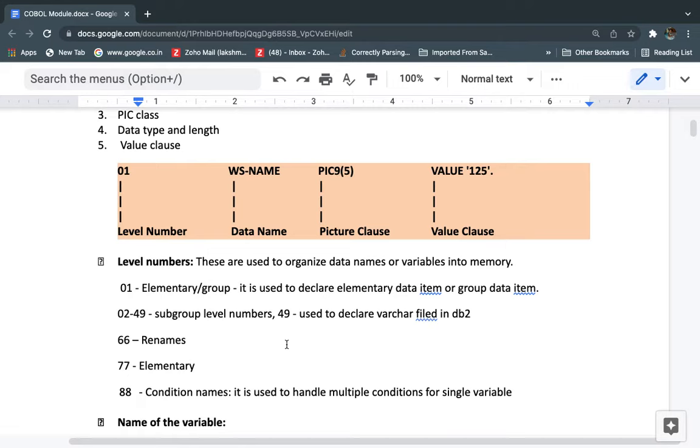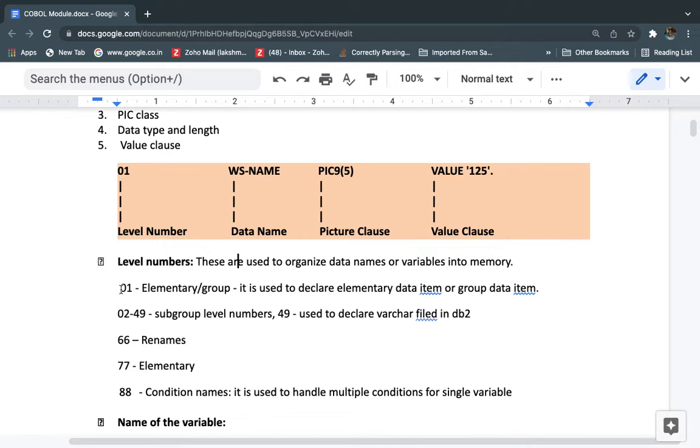Let us discuss that now. Level numbers are used to organize data names or variables in memory. We need to define the variables in memory, so for that purpose we use the starting level 01, so that the COBOL program understands that this is a variable we are defining in memory.